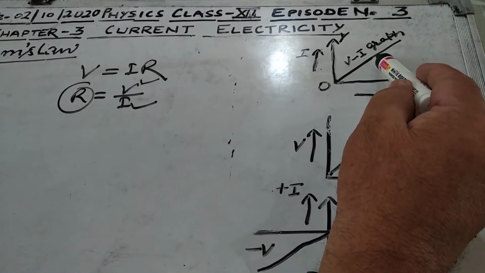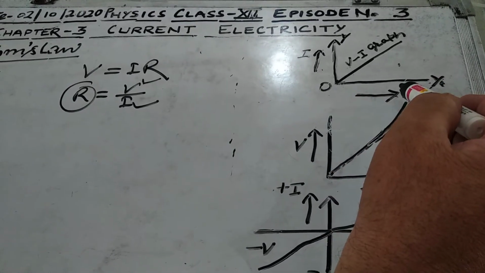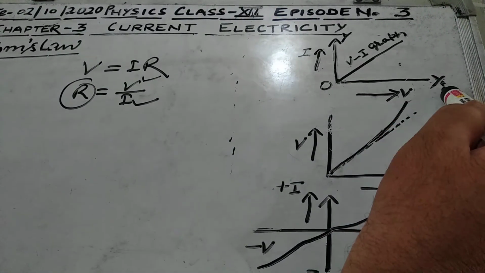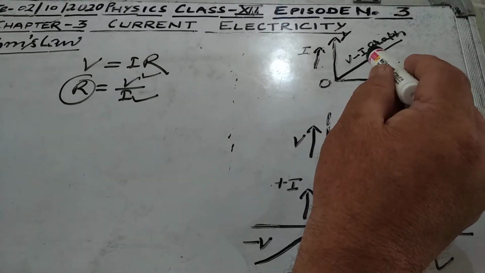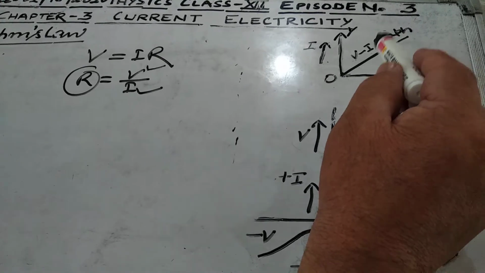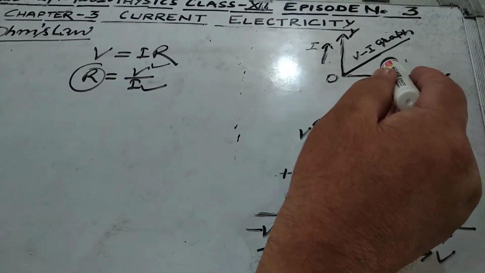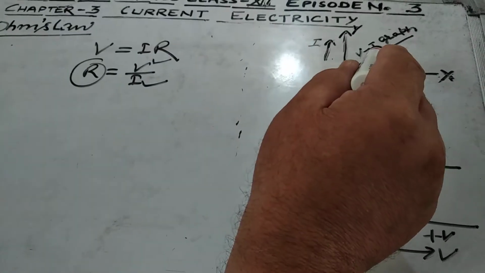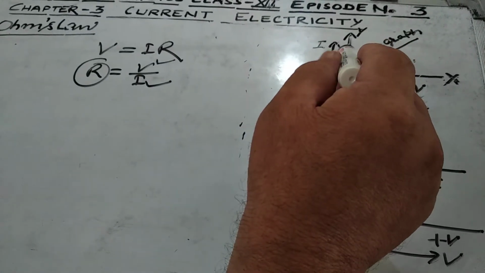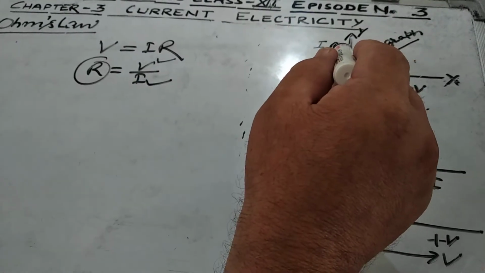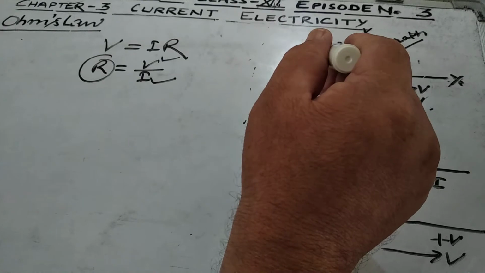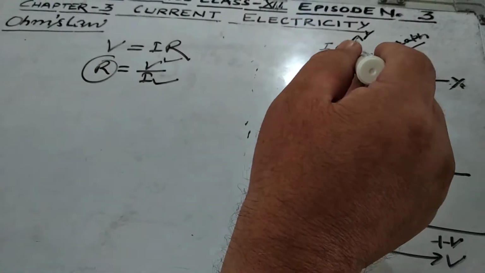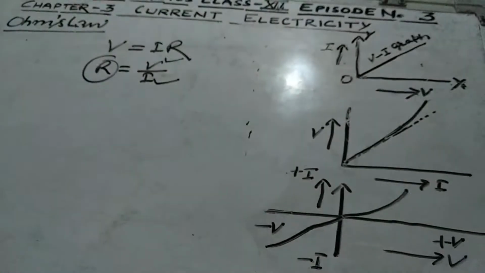This is the straight line graph, where potential difference is taken on the x-axis and current is taken on the y-axis, and this is the VI graph. Such conductors which obey Ohm's law are known as ohmic conductors or ohmic resistance. But those conductors which do not obey Ohm's law are known as non-ohmic conductors or non-ohmic resistance.